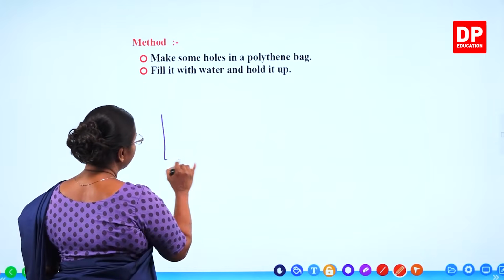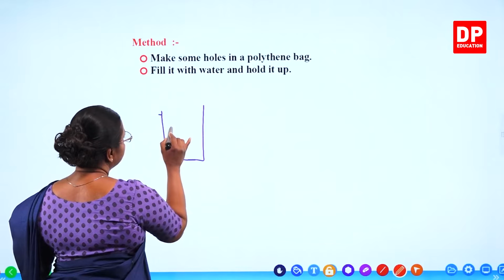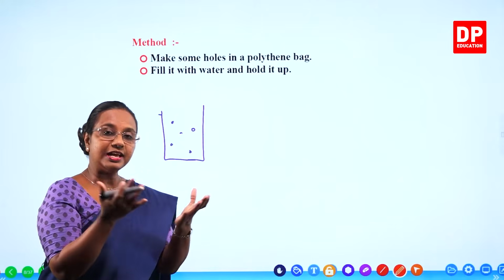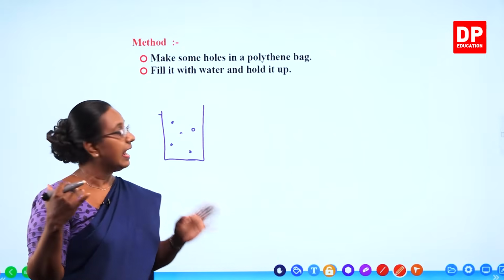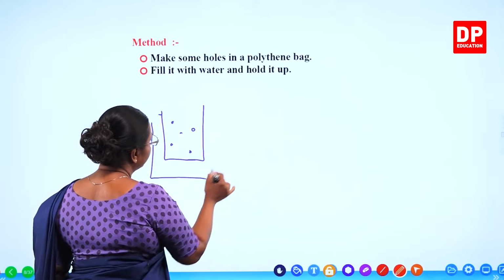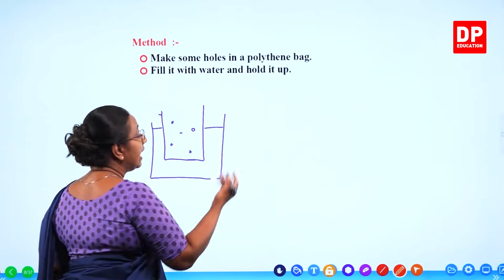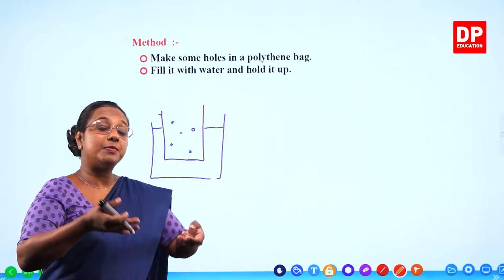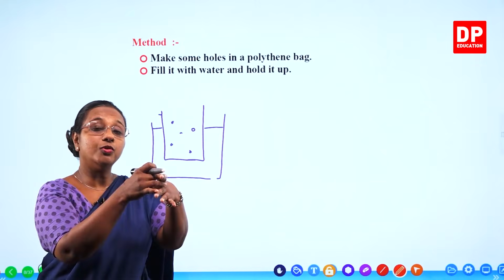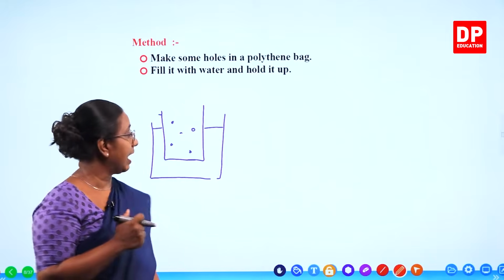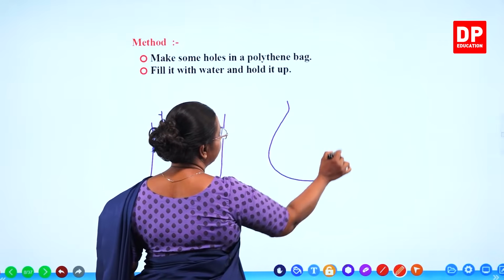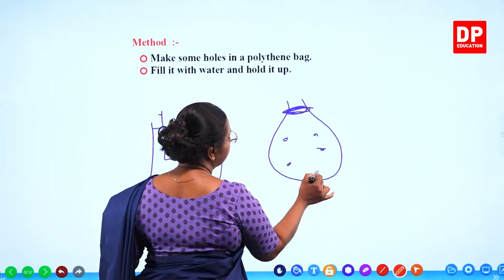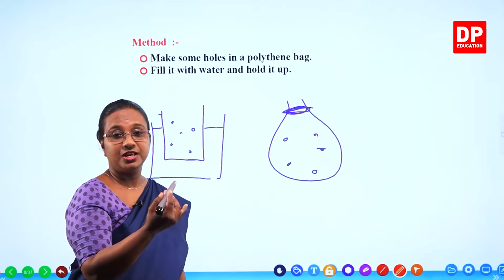So you will have the polythene bag like this. You can make holes randomly here and there, all around the bag, in all directions and at all levels. Then we dip this bag into a bucket containing water and fill the bag with water. After that, when you lift the bag up, if you have a handle, it's easy, or you have to hold it together and lift the bag up. If you don't have a handle, you will be holding it at this point. There are holes made randomly in all directions.